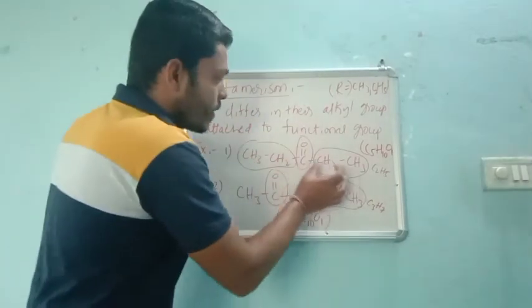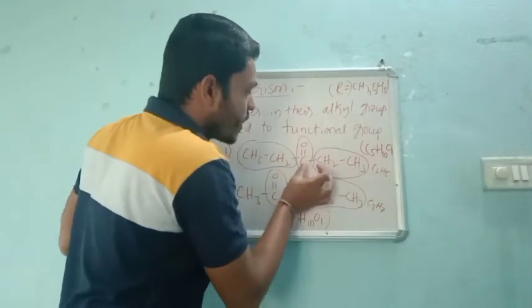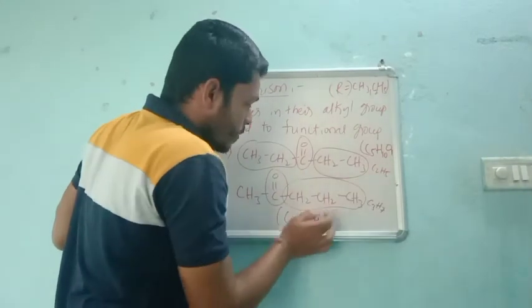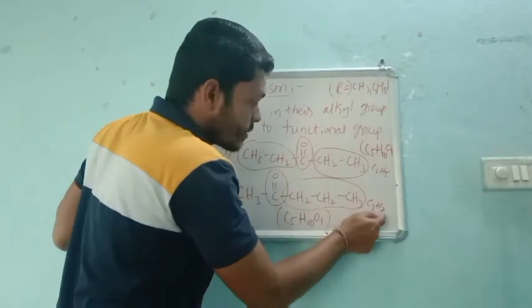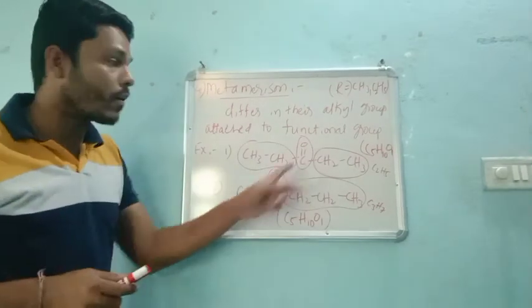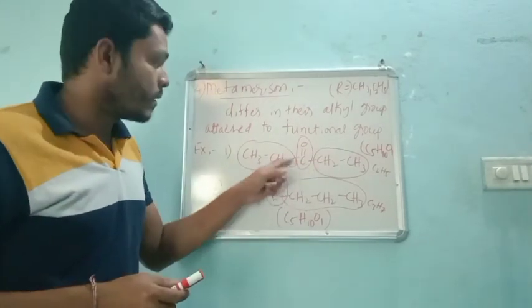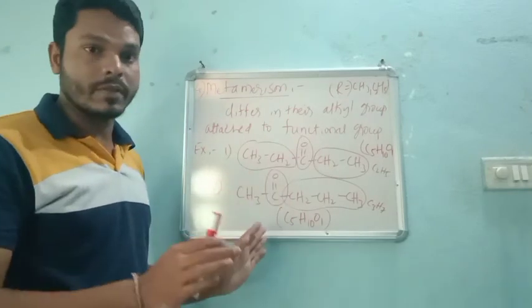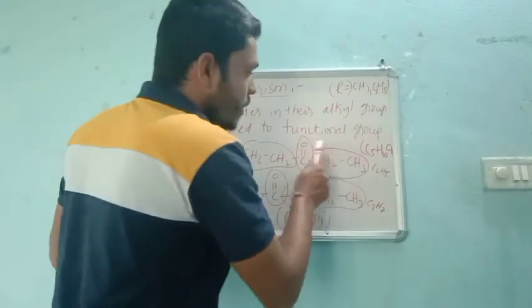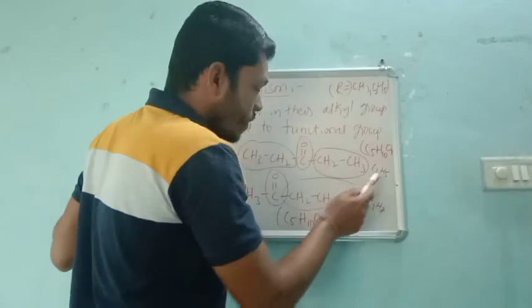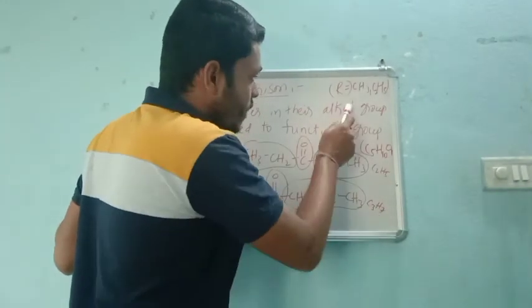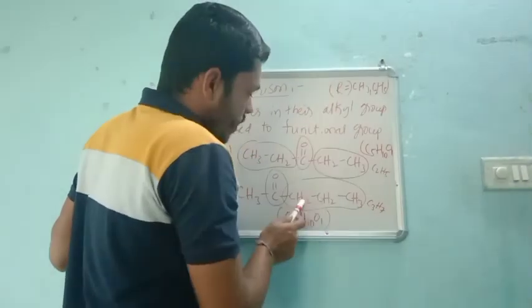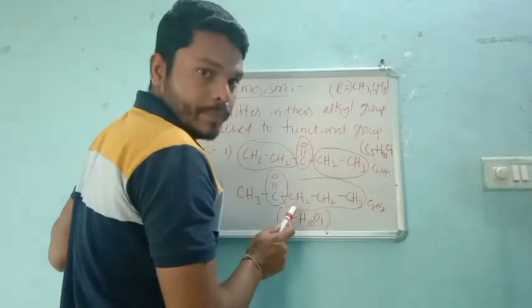So here the attached alkyl group is C2H5, but here C3H7 and CH3. If I compare the first compound with the second compound, there is a big difference, right? In this case the R group is C2H5, but in this case the alkyl group is C3H7, right?